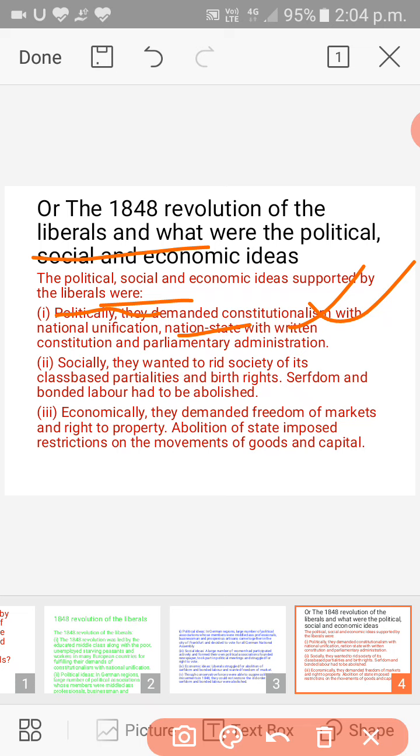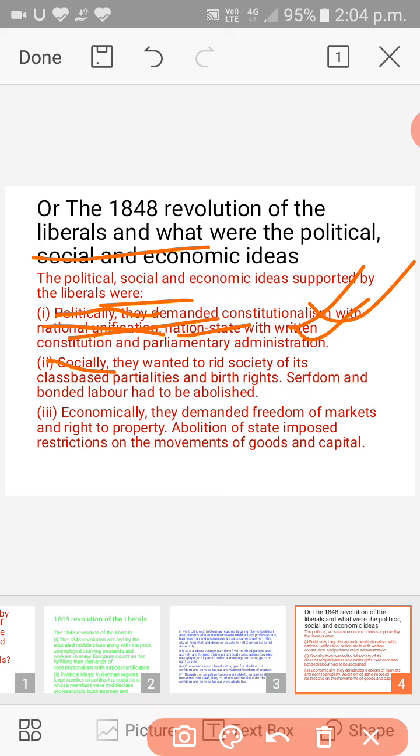The liberal people demanded constitutionalism with national unification, that the nation should have unification of law, or uniform laws, through which all the communities and all the classes of society would get their rights. So politically, they wanted the system of parliamentary administration, or the parliamentary system of government.